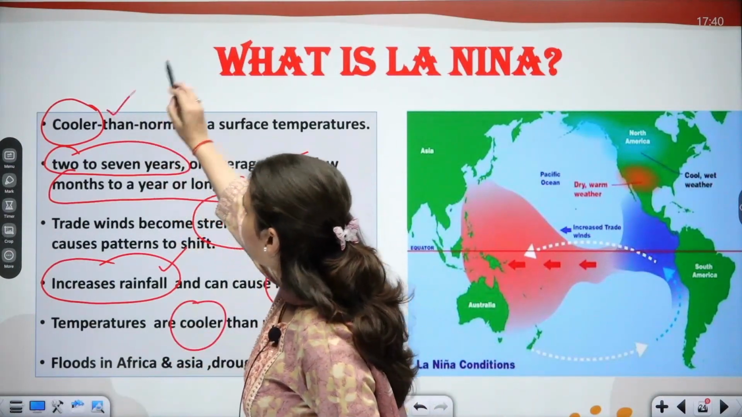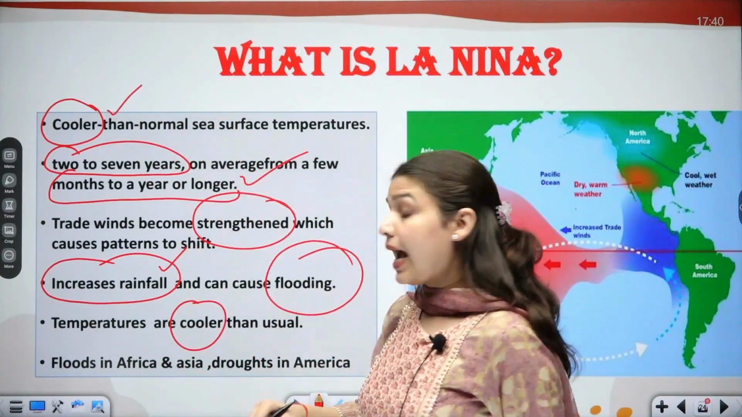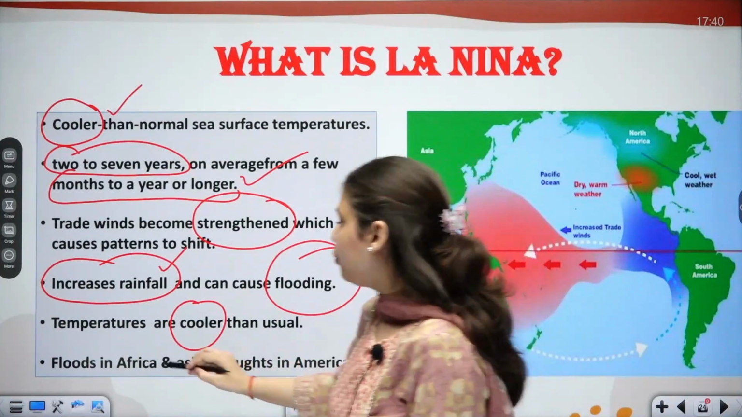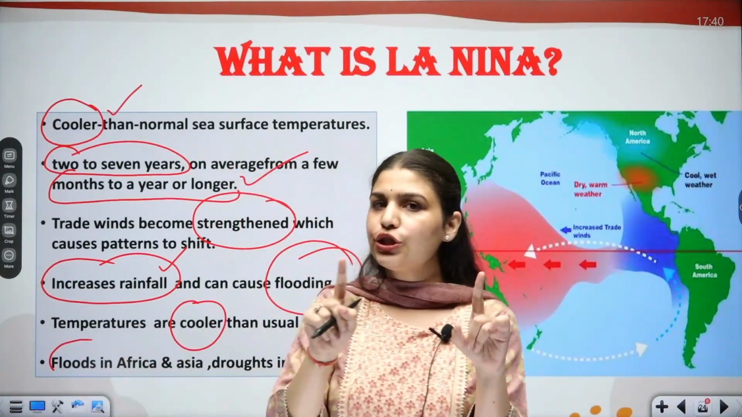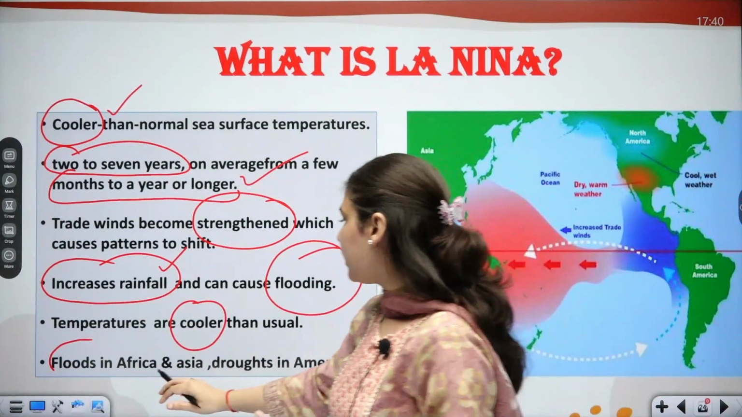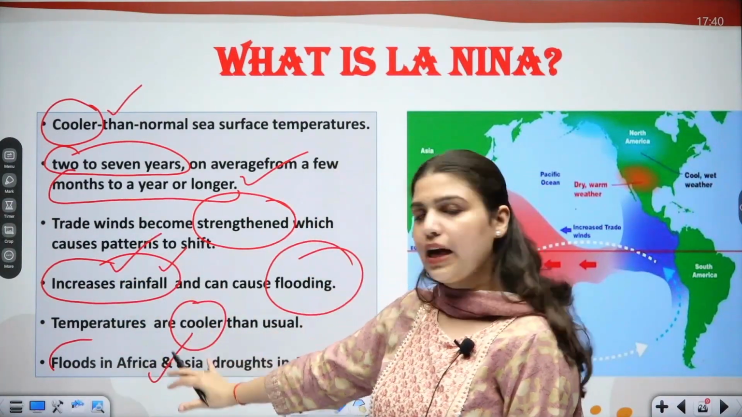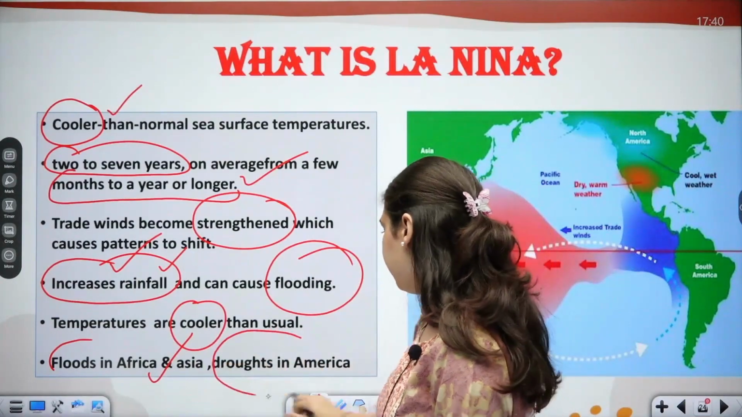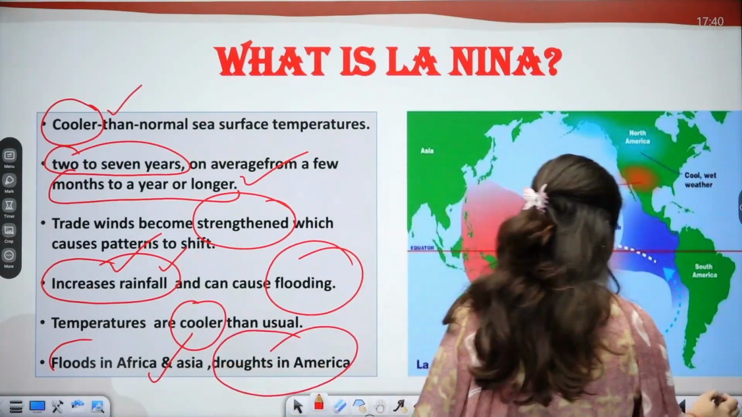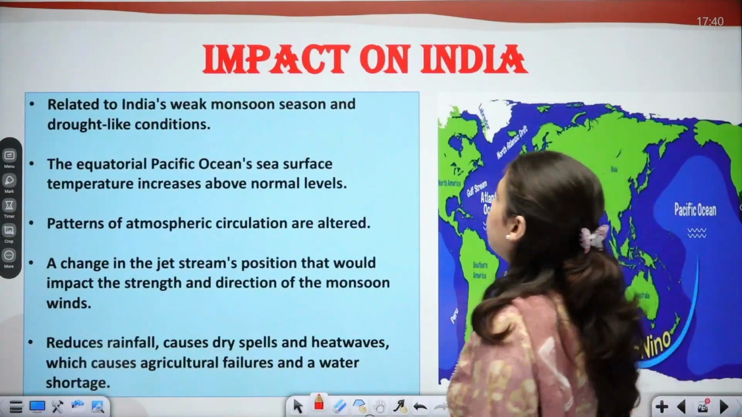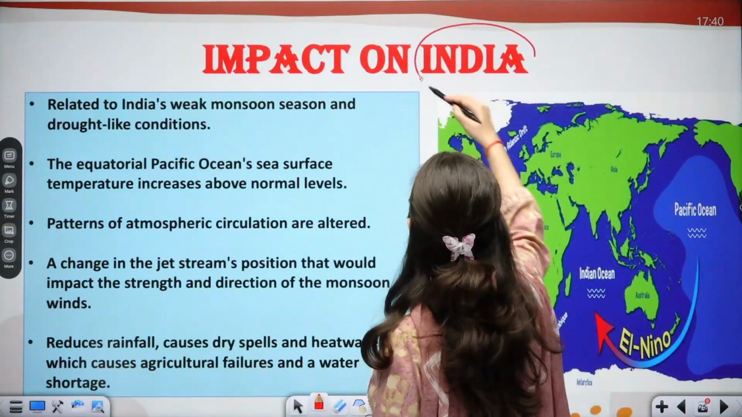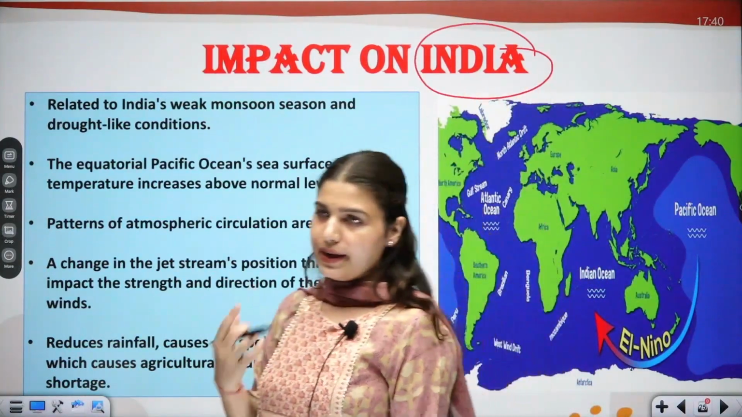We have seen temperatures are cooler during this phenomenon, and now this is opposite. Droughts in Africa and Asia during El Nino, but floods in Africa and Asia because the rainfall increases. So there may be flood in Africa and Asia, and droughts in America because there will be less rainfall over there. Now, what is the impact on our country, on India?